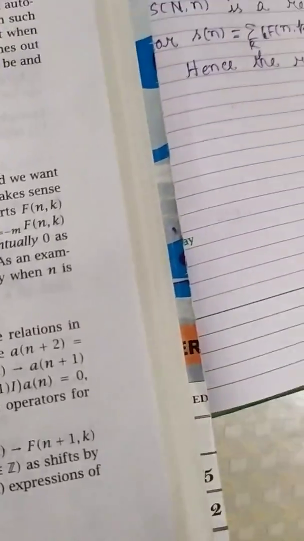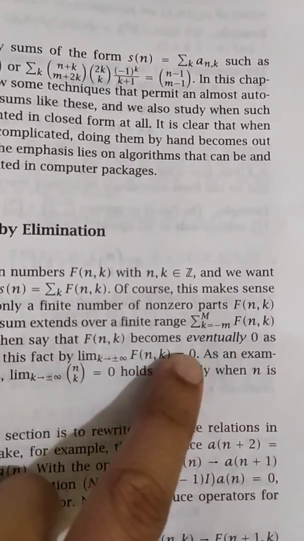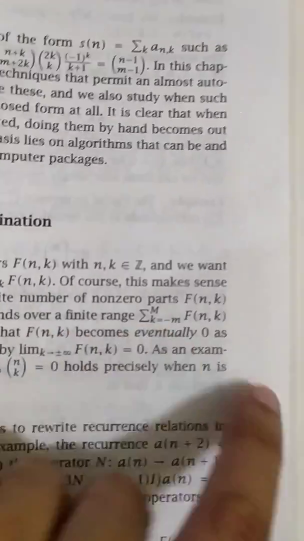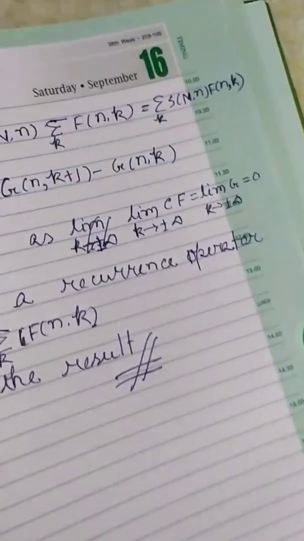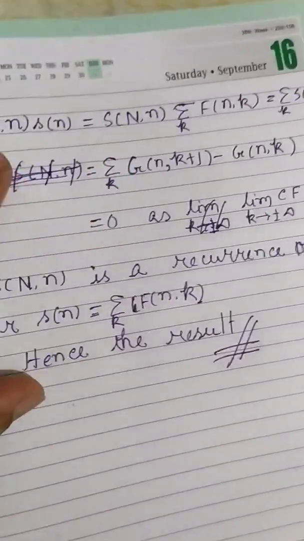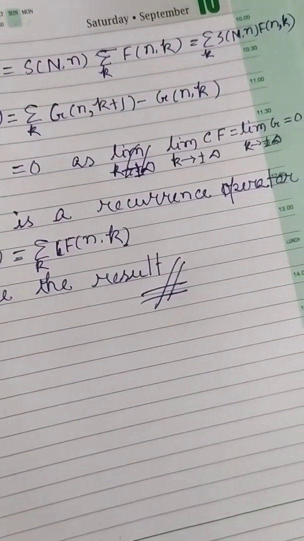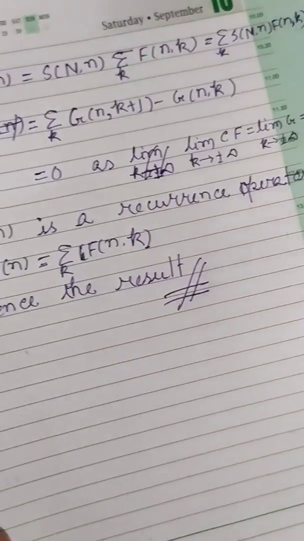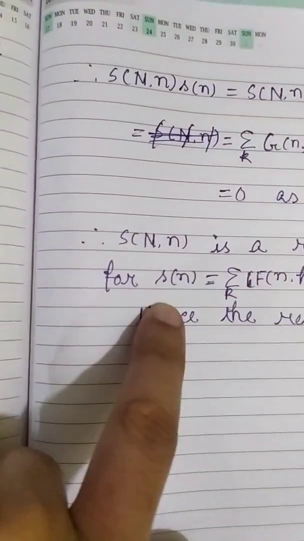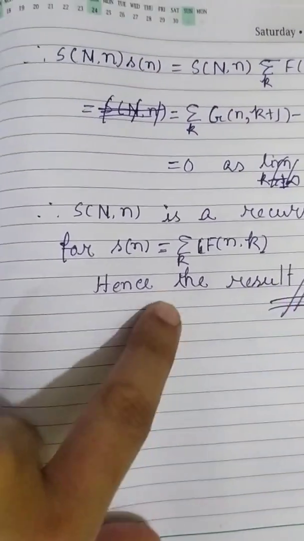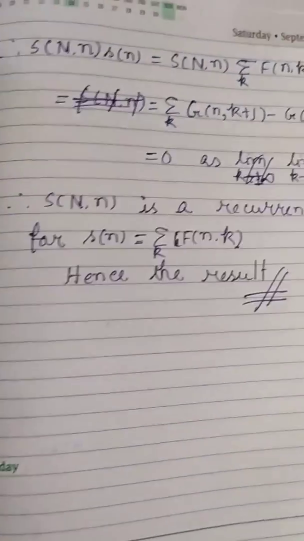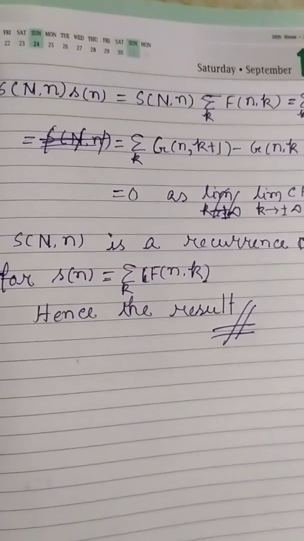Automatically we have this statement: f(n,k) becomes eventually 0, that is, this is equal to 0. This is nothing but the definition of a recurrence operator. So S_n is a recurrence operator for s_n. Hence the result. I will upload the next discussion in the next video.